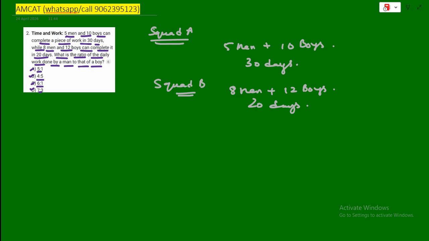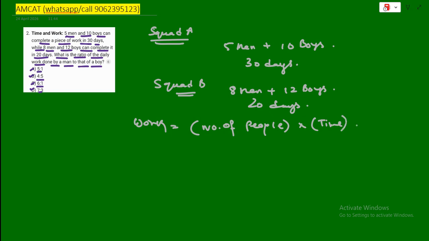Now, in the world of mathematics, total work is constant. Think of it like a giant mountain of pizza. Whether 5 people ate it or 50, the amount of pizza stays the same, right? So what is the formula of the work done? Work is number of people into time, right?